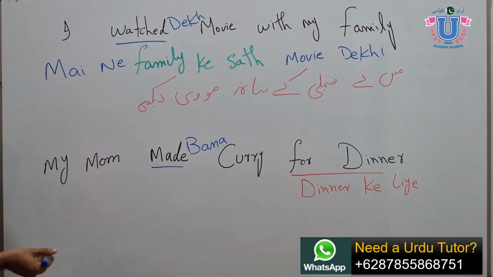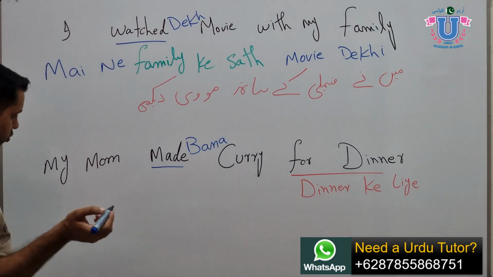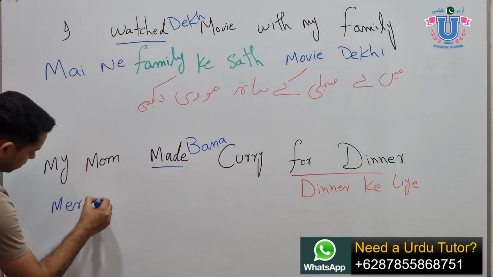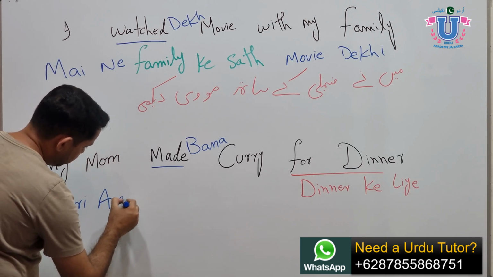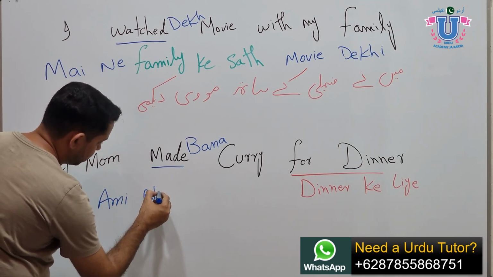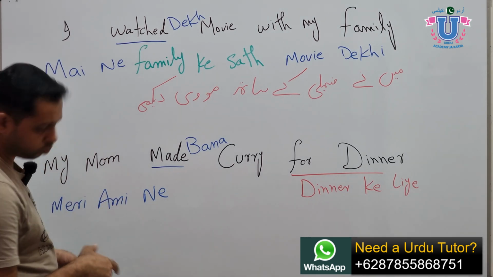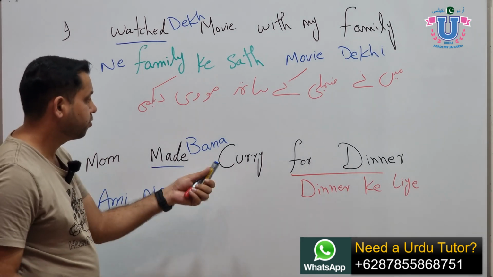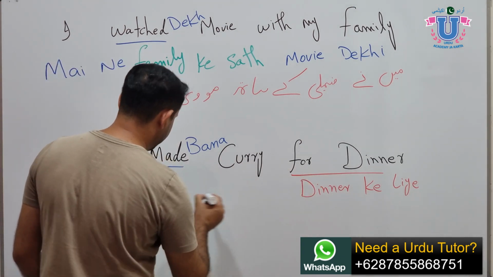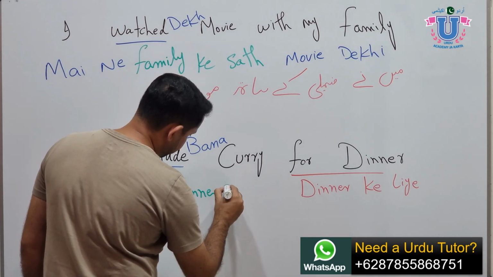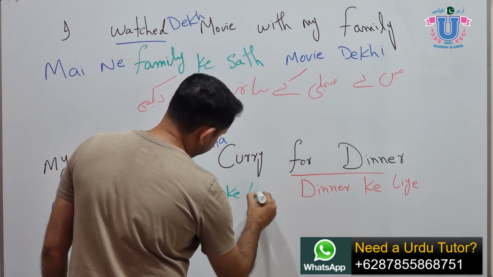So let's try this. I hope you have figured it out, but let's try this. Meri Ami, because my mom. Ne, we mark the subject with the article ne. So Meri Ami ne, what did she do? She made curry for the dinner. So for dinner comes first, okay? Meri Ami ne dinner के लिए.